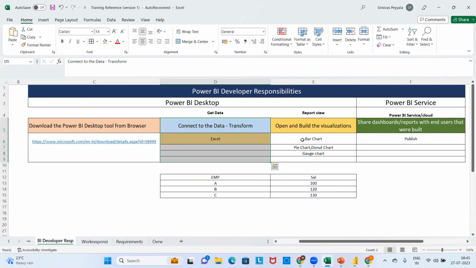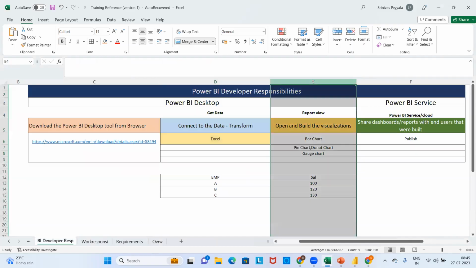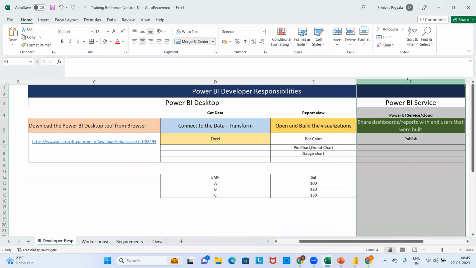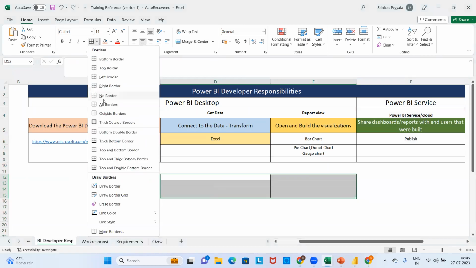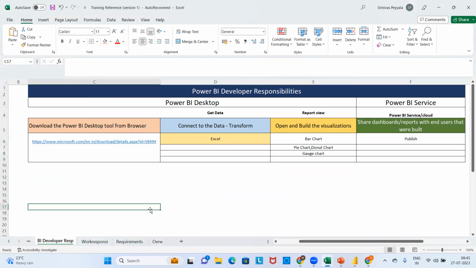After sharing the data, he will create the report. After creating the report, he will publish the report and share it with the end clients.